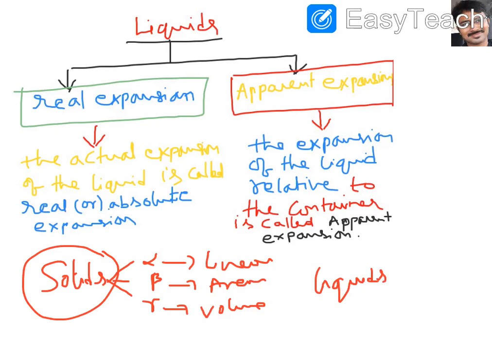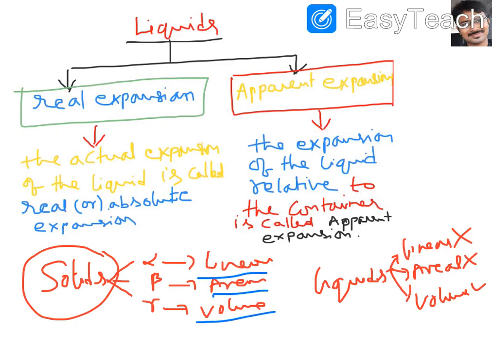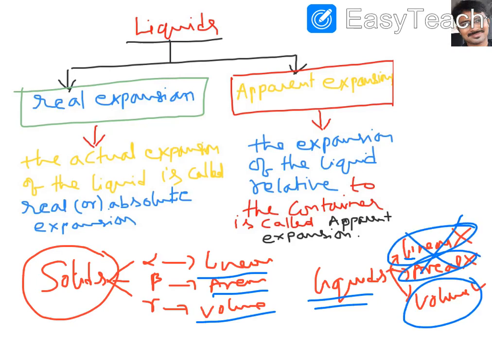Liquids don't have linear and areal expansion, because liquid is taken in a container. We have to explain only volume expansion for liquids. For solids it is not like that. For solids we have linear, areal and volume expansion. But for liquids, only volume. We don't have linear and areal; we don't have those two.